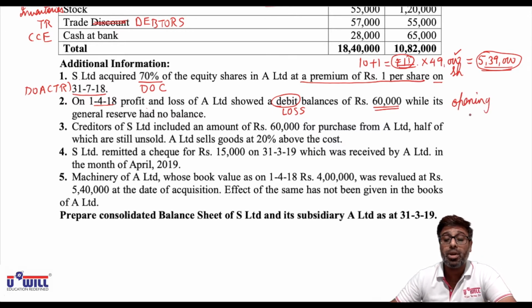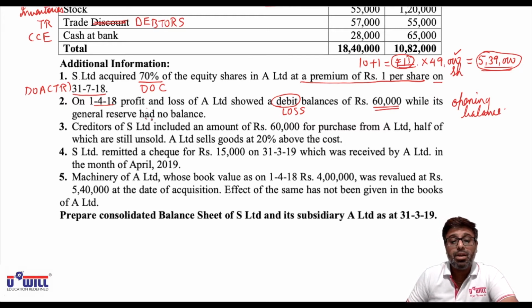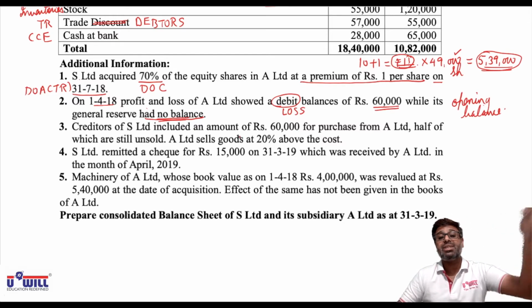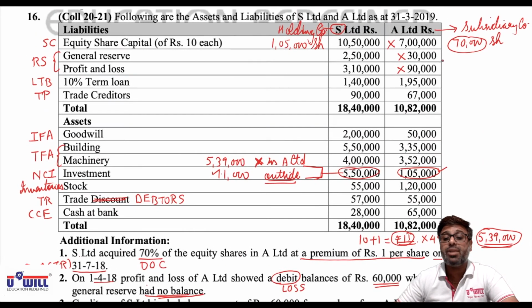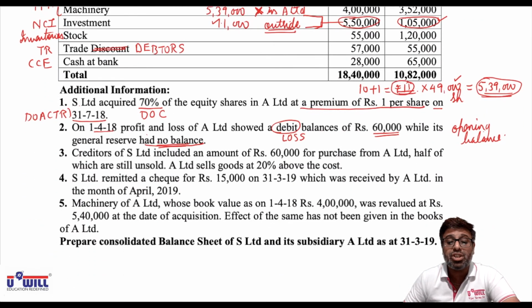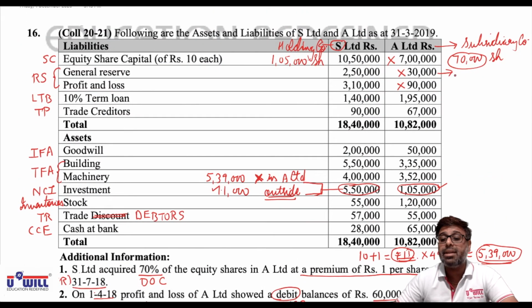Now working note 4, that is profit and loss account workings. Loss of 60,000, while its general reserve had no balance. No balance means the opening balance was 0. So here it is clear. Normally we have the language that general reserve has remained unchanged since that date, so the entire general reserve we take as opening balance. But here it is given opening balance was 0. On 1/4/18 general reserve had no balance, which means the entire 30,000 is transferred in the current year.